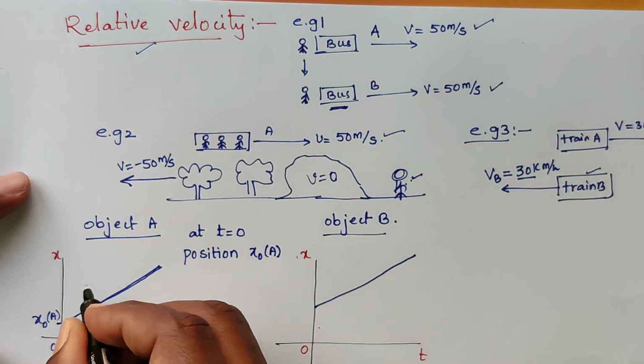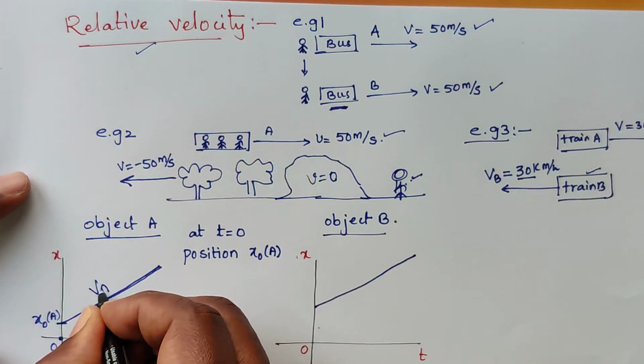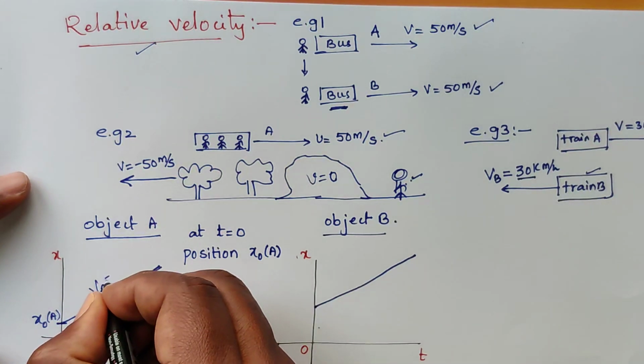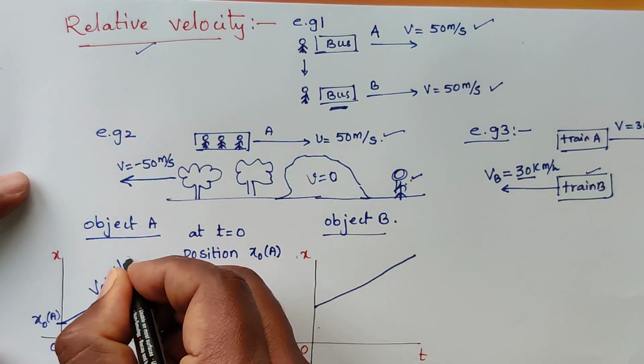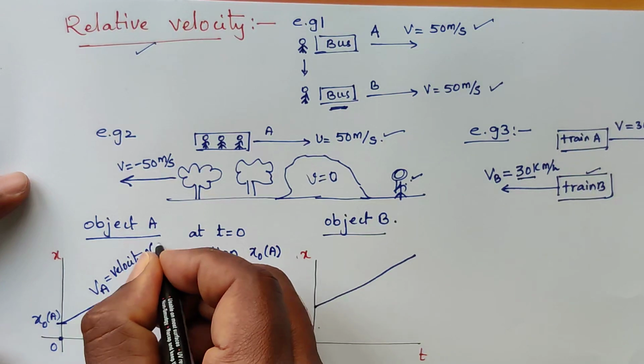This particle is moving with velocity Va, which is the velocity of A with respect to ground.